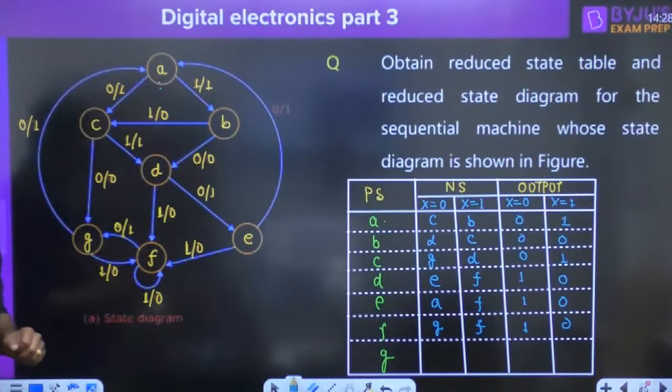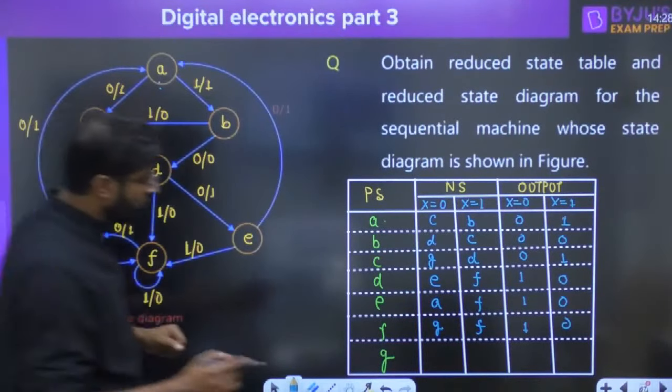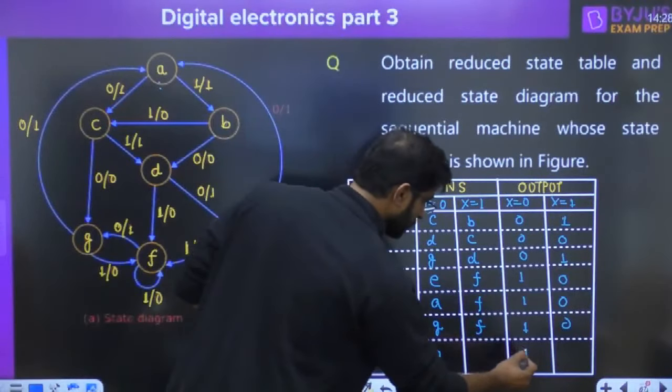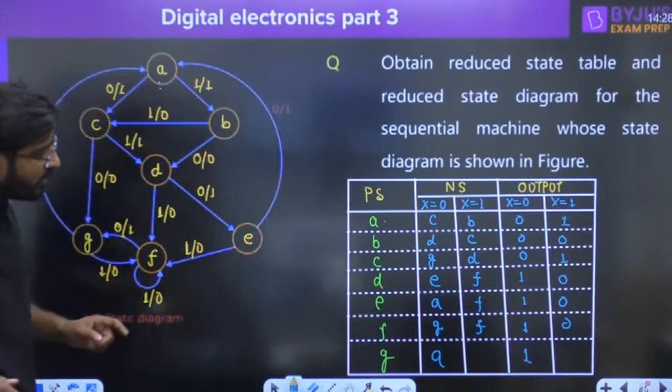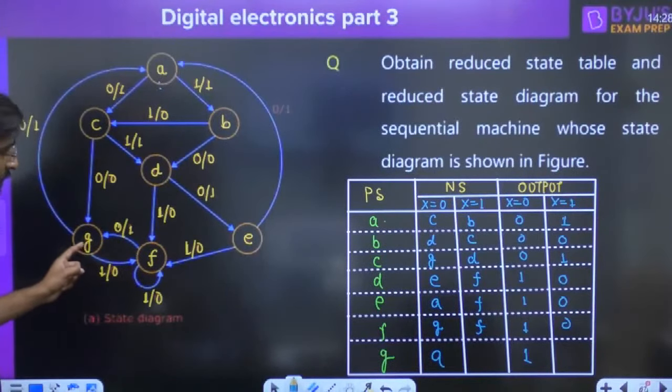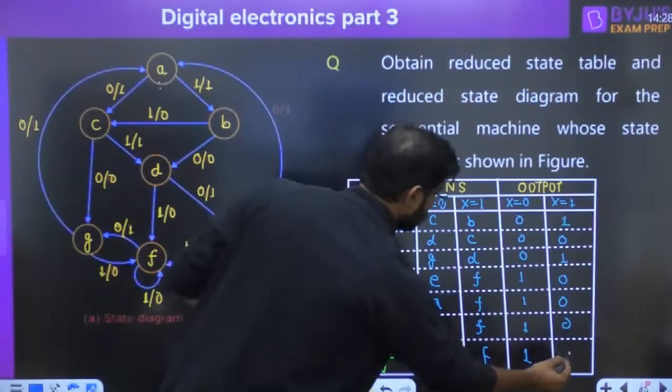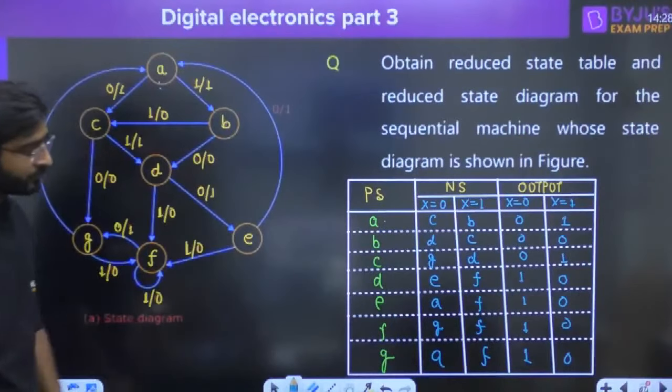Now you are at G state. This one is G. If 0 is given, you have to move into the A state. Output is 1, sorry. And if you are at G state, and input 1 is given, you have to move into the F state, and output is 0. We have designed it, right? We have designed it very simply.